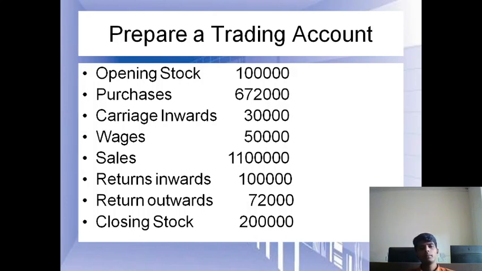After recording all the entries on the debit side, I'm going to the credit side, that is the right side. First I will record sales. Out of sales I'm going to deduct the sales return, that is return inwards. After deducting the return inwards from the sales, I'm going to record closing stock. This is the flow of how the trading account is prepared. Hope you are clear with the trading account.